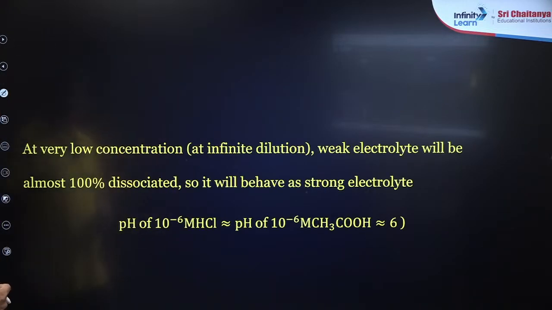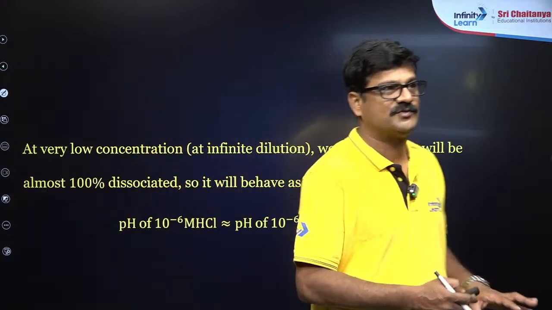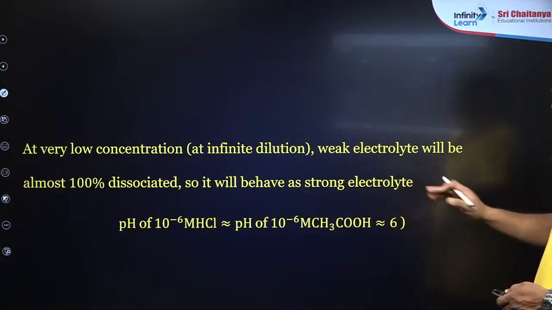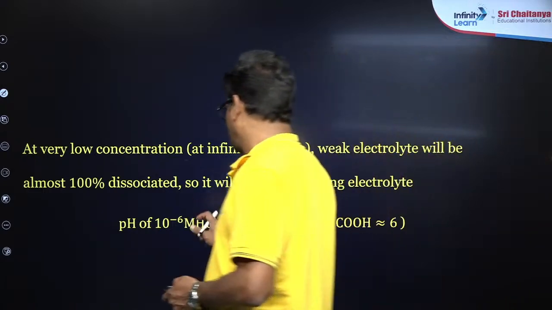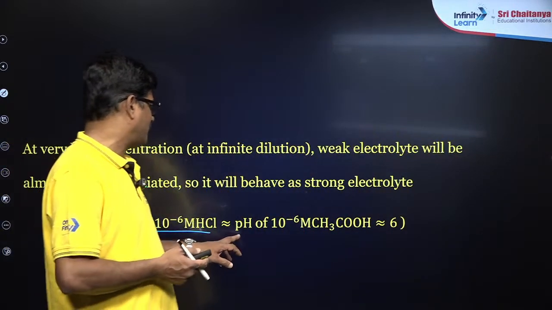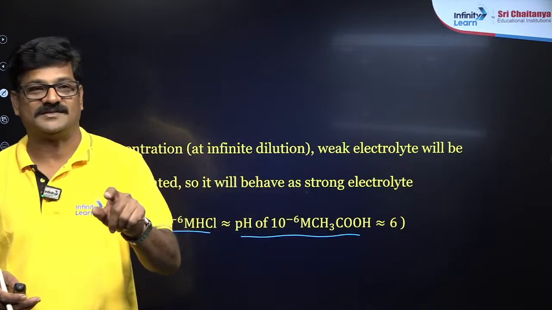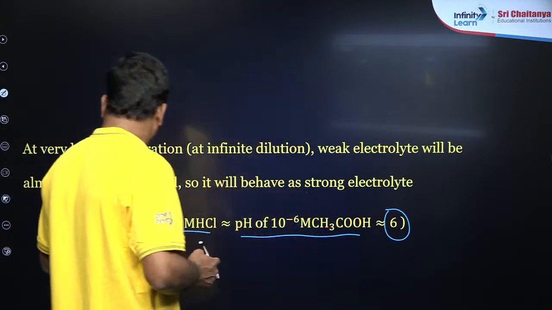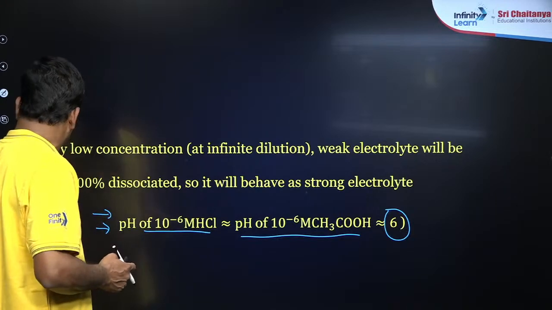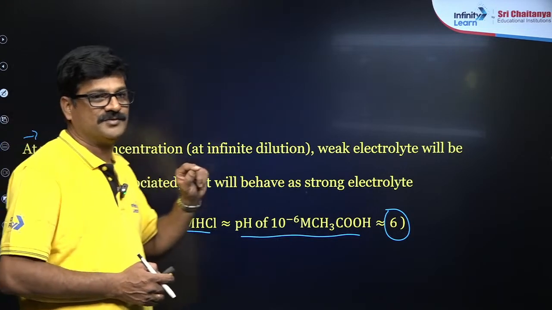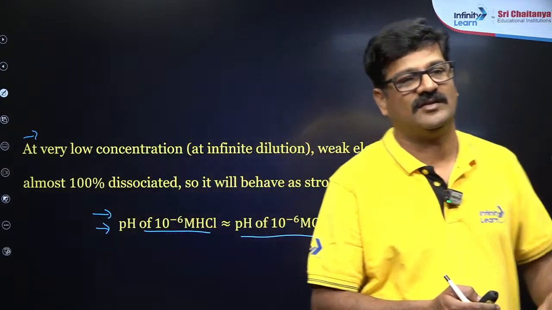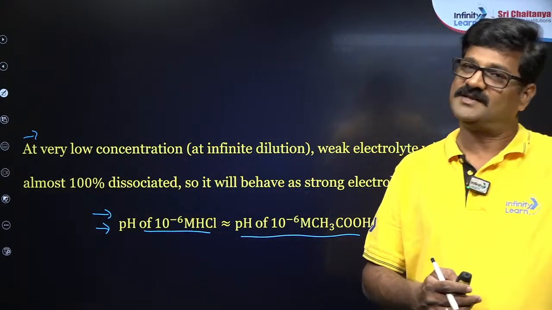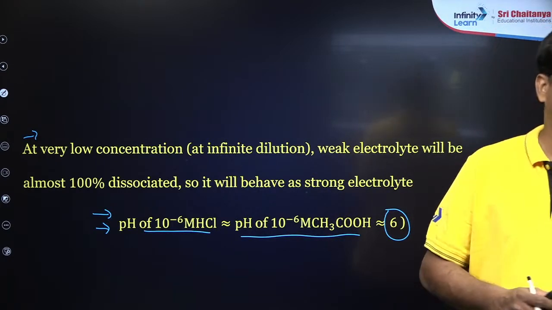Now I just want to say, at a very low concentration, at infinite dilution, a weak electrolyte will be almost 100% dissociated. So it behaves as a strong electrolyte. So the pH of 10 power minus 6 molar acetic acid is nearly equal to the pH of 10 power minus 6 molar strong acid, mind it. And its pH is nearly 6 point something will come. So एक खास बात है, this particular statement is really helpful to you. So at very dilute system, a weak acid behaves like a strong acid, a weak base behaves as a strong base.